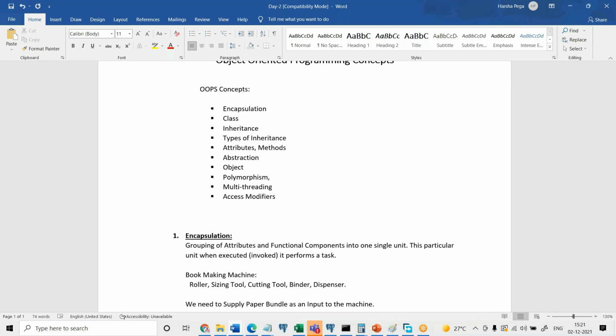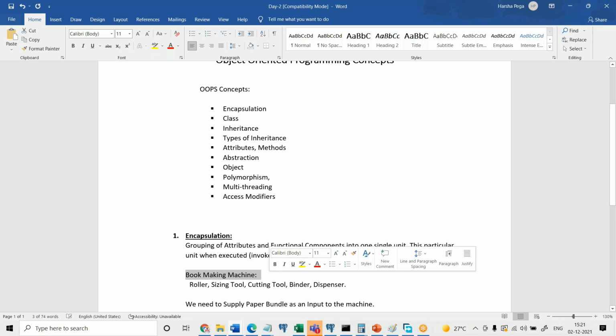So the paper bundle you are going to place on the roller. The roller is going to roll and move the paper, and then there will be a tool for sizing it, and a cutter which is going to cut, and a binder, and the dispenser is going to dispense it out, right? Now here the bookmaking machine is an encapsulation of all these tools: roller, sizing tool, cutting tool, binder, and dispenser. All of them are fit into the bookmaking machine.